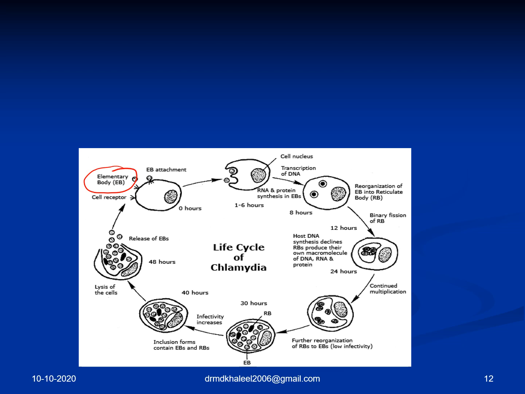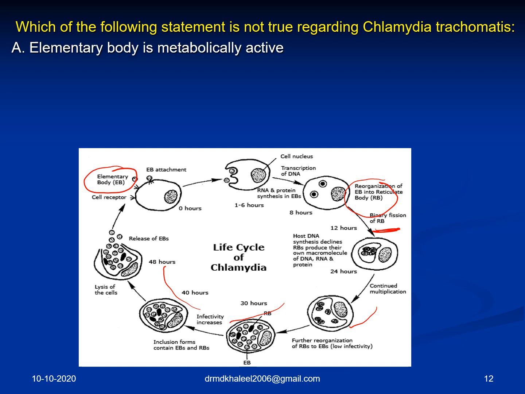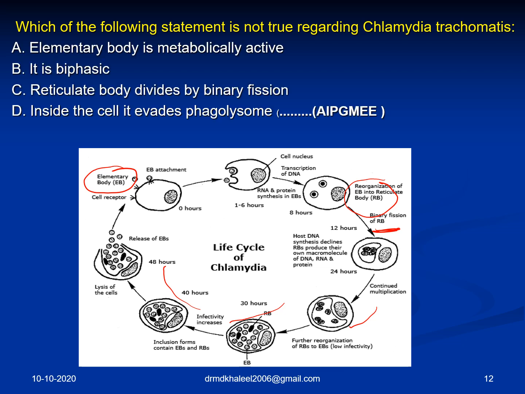The elementary body converts into the reticulate body, which divides by binary fission, and multiplication and reproduction occur. Which of the following statements is not true regarding Chlamydia trachomatis? It is biphasic. Yes, it is biphasic. Reticulate body divides by binary fission. Yes, that is true. That's the reason I was stressing how important the life cycle and the two morphological forms are.